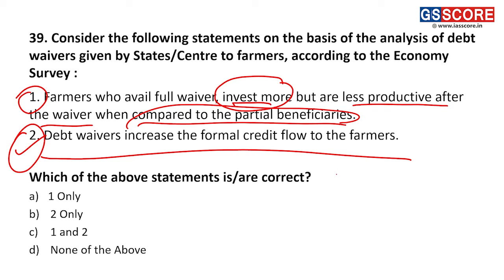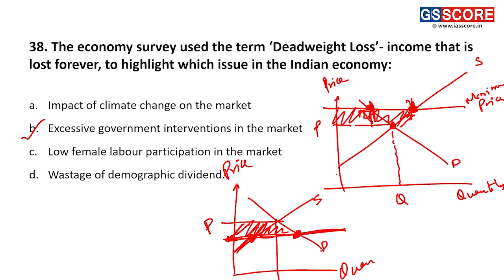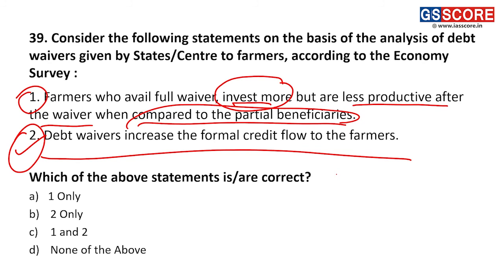So not only are you declared as a beneficiary of debt waiver and almost in the category of defaulters, but you are also not getting further credit. So in that sense, you are not going to benefit at all. Answer should be D. So this was one of the most tricky questions in this test.